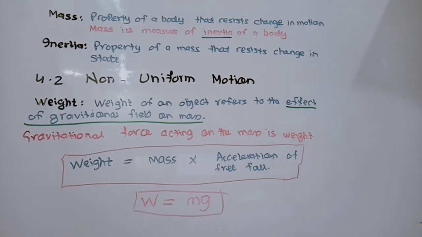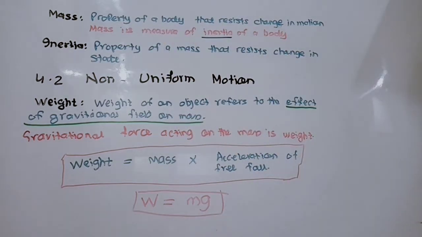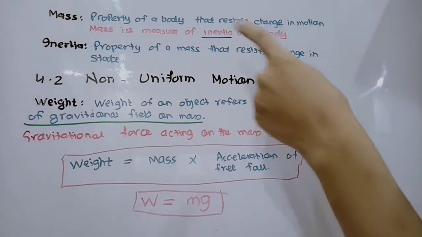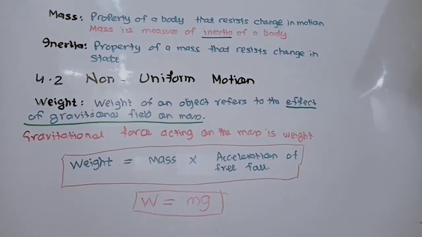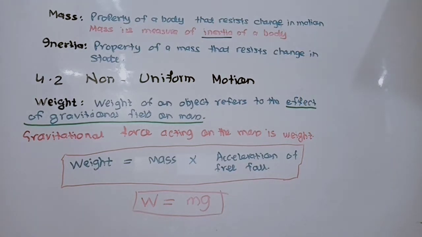So that is not an example of Newton's third law. So what is mass? Mass is a property of a body that resists change in motion. Mass is also a measure of the inertia of a body. Now what is inertia? Inertia is a property of a mass that resists change in state. So that ends section 4.1 of our course outline.